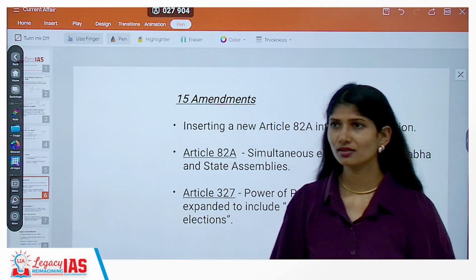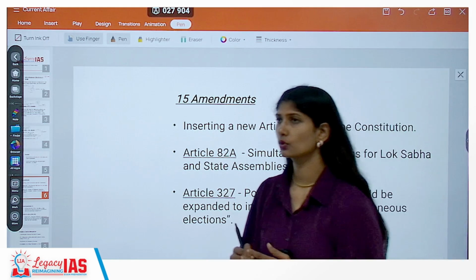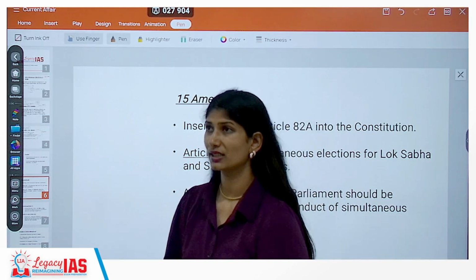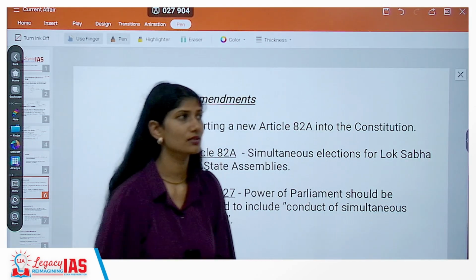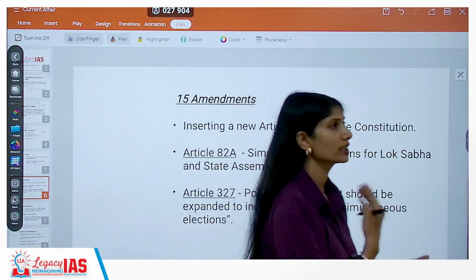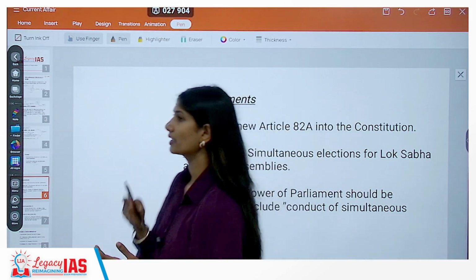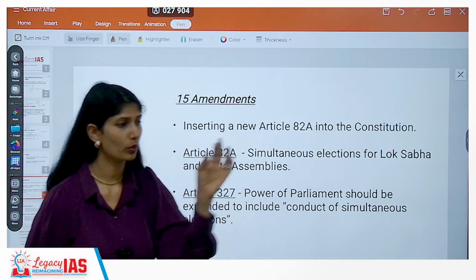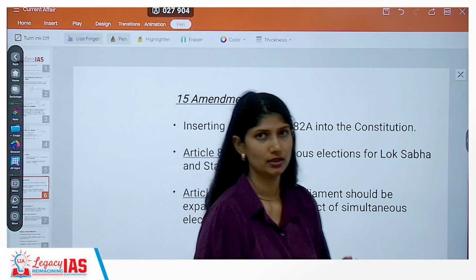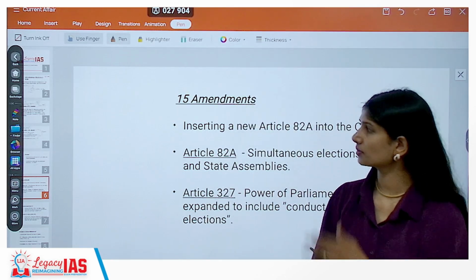Now there are certain states where they have to go for re-election in 2026. There are certain states which have to go for election in 2029. There are certain states which have to go for election in 2028. Now when exactly should the election happen? What will happen for the remaining period? That question also should be addressed.